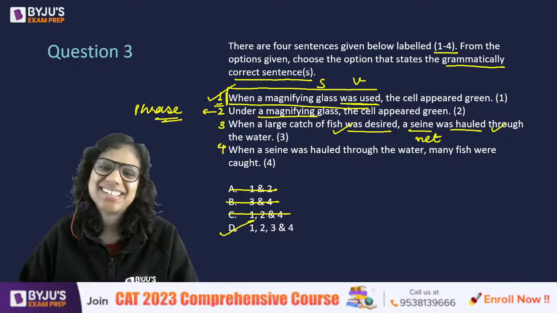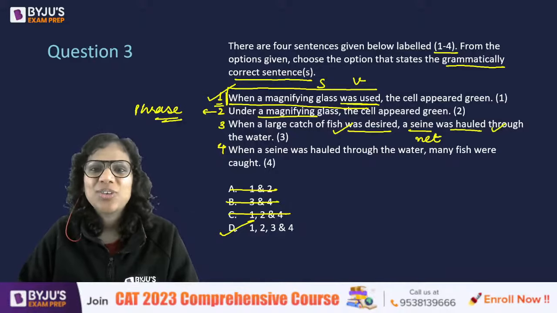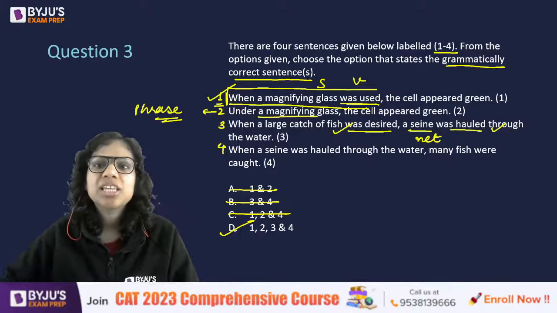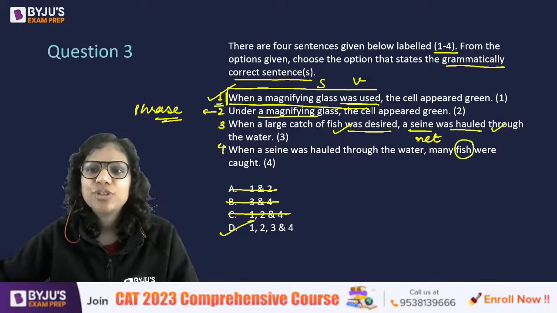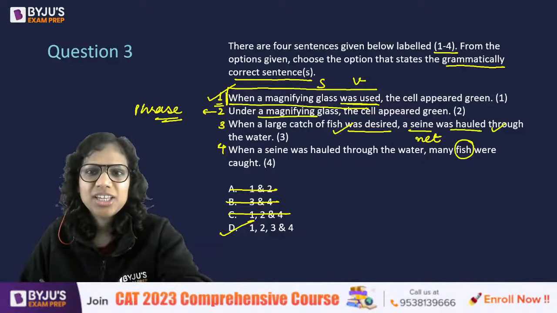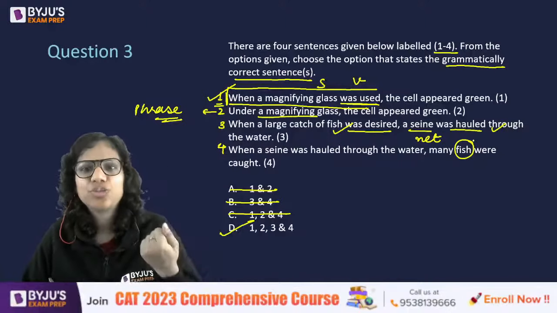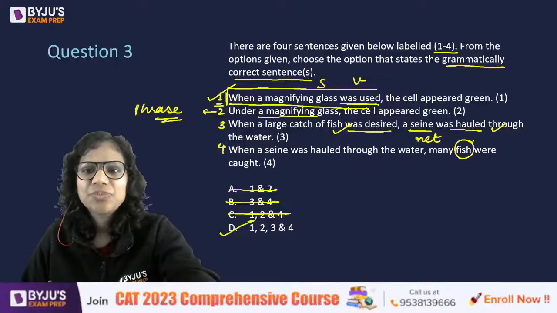All the 4 sentences are correct. Okay. When a seine net was hauled through the water, many fish were caught. Some of you must be thinking, why not fishes? Okay, this is what you're thinking. Hauled, that means you actually put it in water in order to catch the fish, right?